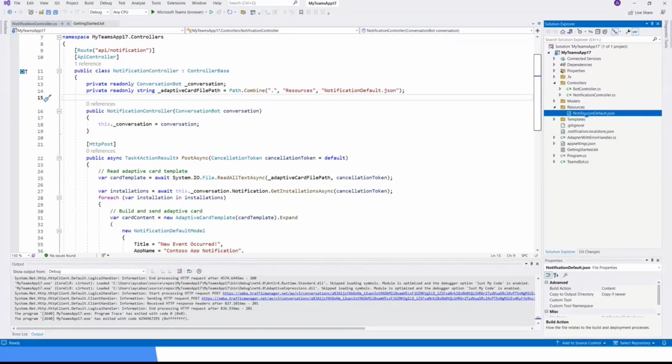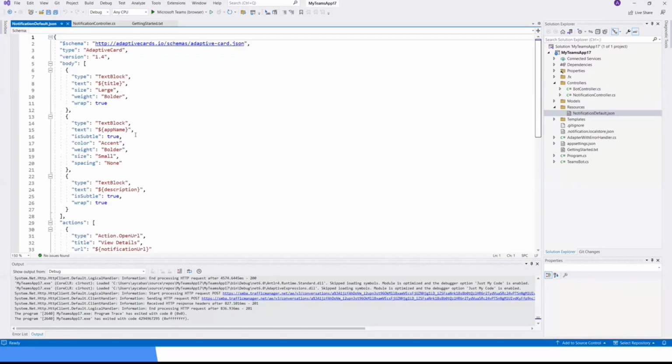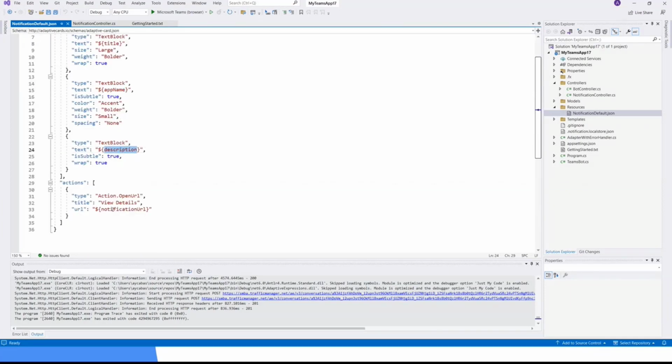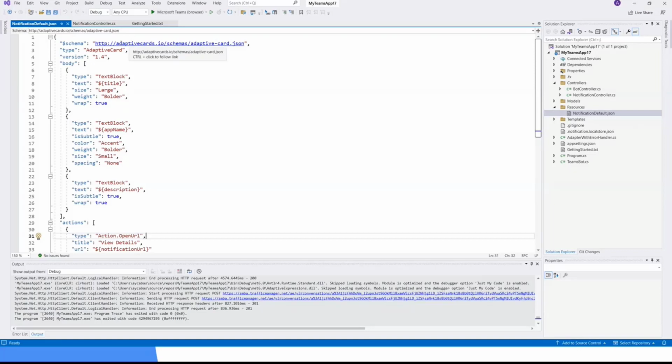It's under here. As you see, we have a default adaptive card with a text block for the title. We have text blocks for the app name and description. And finally, we have a button with the action open URL. You can create your own adaptive card by going to adaptivecards.io. There's a designer you can use to design your own adaptive card, how you want it to look and feel, by dragging and dropping. And at the end, it will generate a JSON file for you.